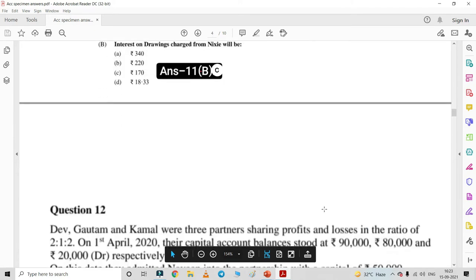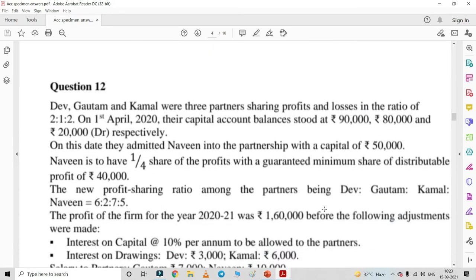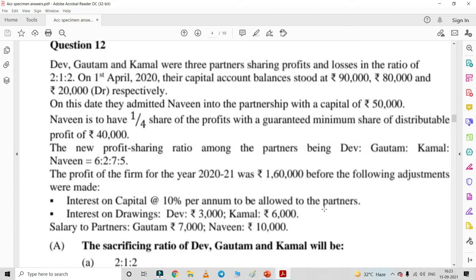The next question is question 12. Now in this question it's been written that Dev, Gautam, Kamal were three partners sharing profit and losses in the ratio 2:2:1. On 1st April 2020 the capital balances are 90,000, 80,000 and 20,000, but this 20,000 is written debit.